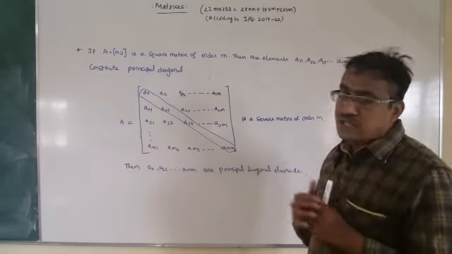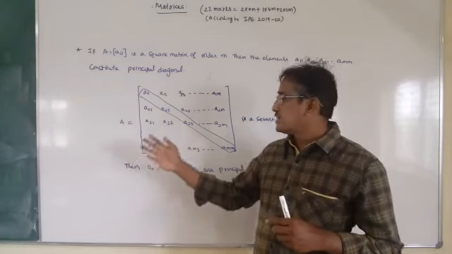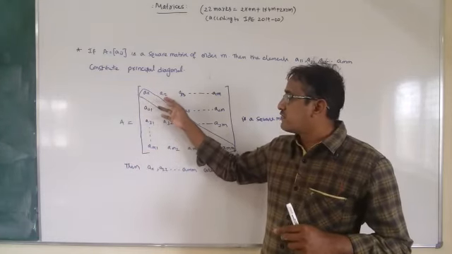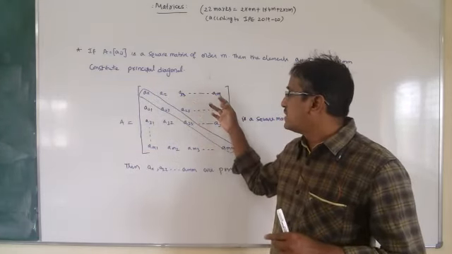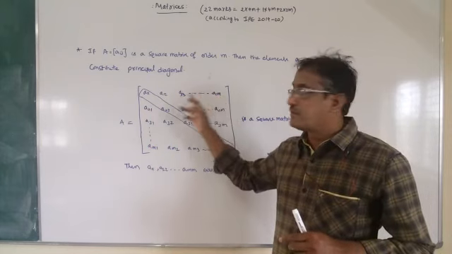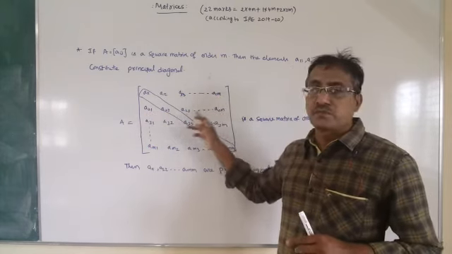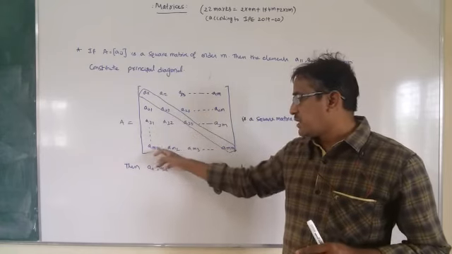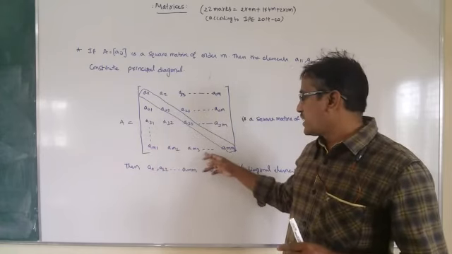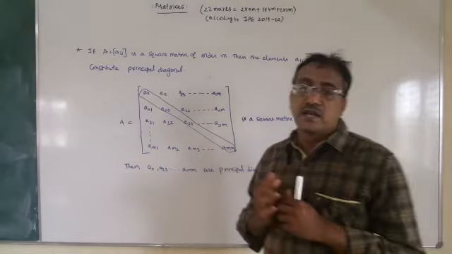Now you can see in the example, capital A is equal to matrix A11, A12, A13 and so on, A1m, A21, A22 and so on, A2m, and so on, Am1, Am2, Am3 and so on, Amm.